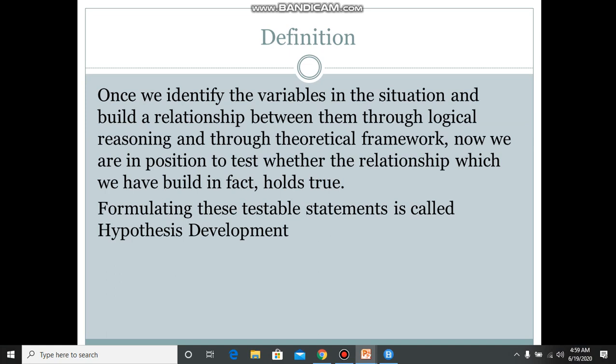After identifying the variables logically and through a theoretical framework, we build the relationship, and then we have to check whether the relationship built through these variables is true or false. If it is true after testing the statements, then this is called hypothesis development.